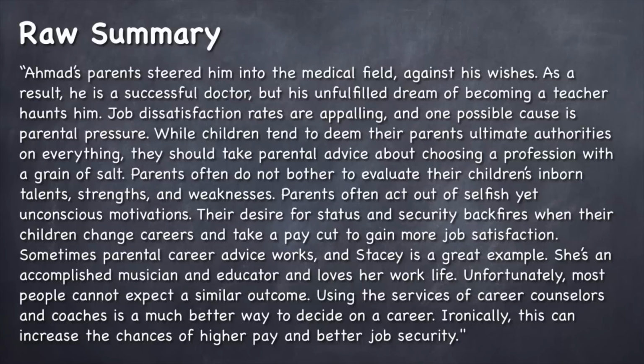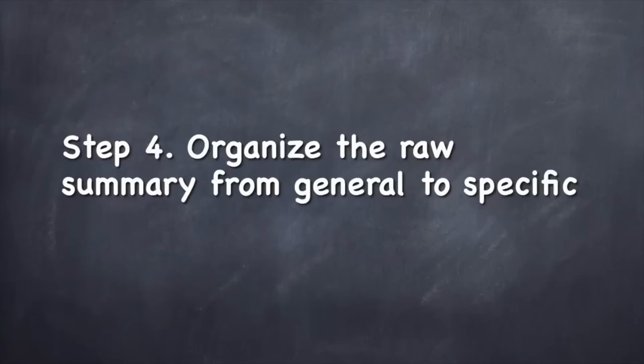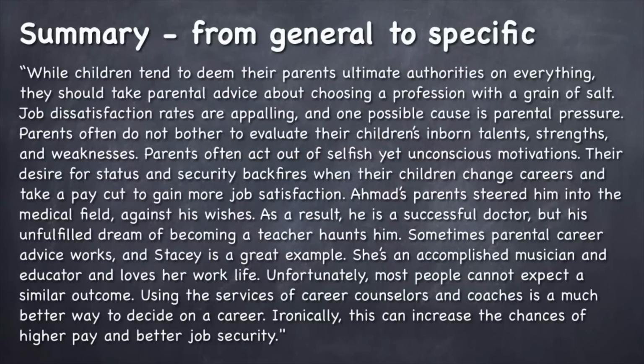And you know what? The article does that. The article kind of goes, it's more specific at some point, then becomes general. It kind of switches around, but our job as a writer of a summary is to make it flow nicely and smoothly. So now what we do is, in step 4, we organize the raw summary from general to specific. We want to make it flow from general to specific, and let's do it. In order to do that, all we do is we take all of the more general statements and put them in the beginning of the summary, and then we proceed from more general to specific.